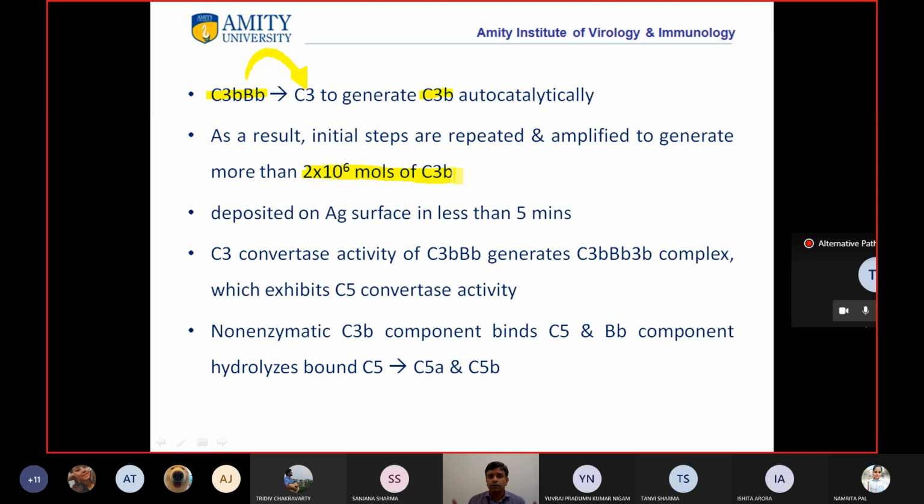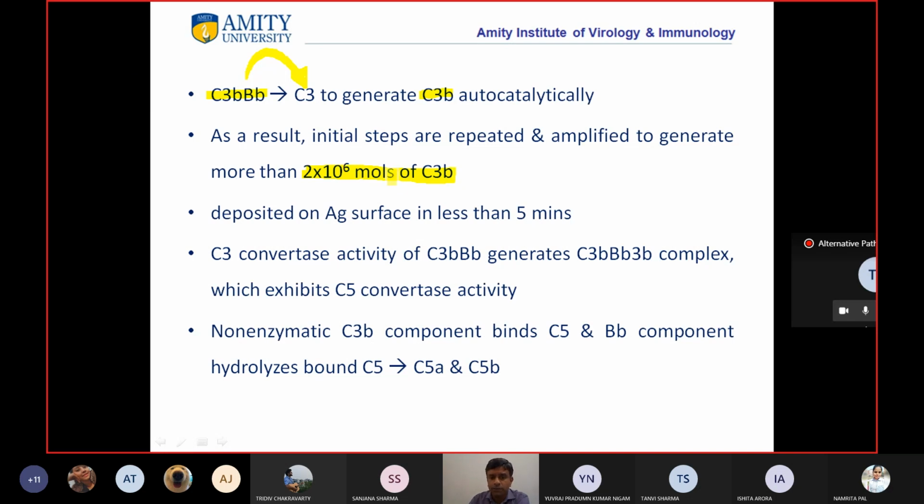And you know C3b has a very important role. The smaller component acts as an opsonin. Just imagine those smaller components moving around, going and binding to the bacterial surface. Because they have bound to the bacterial surface, it becomes easier for the phagocytes to go and capture the bacteria, right? Clear?